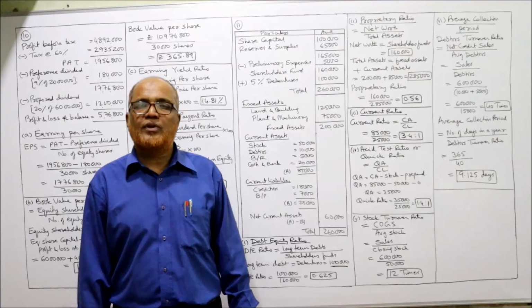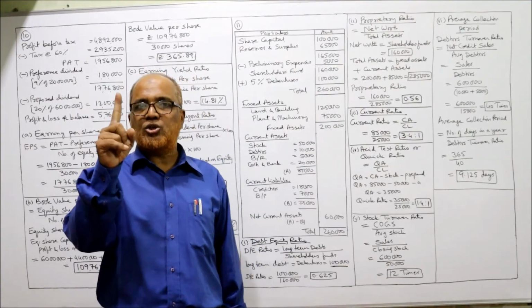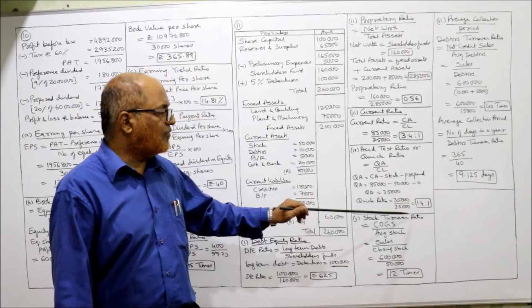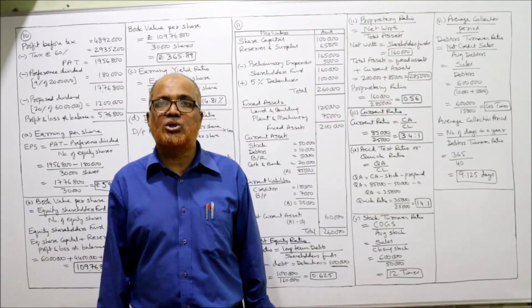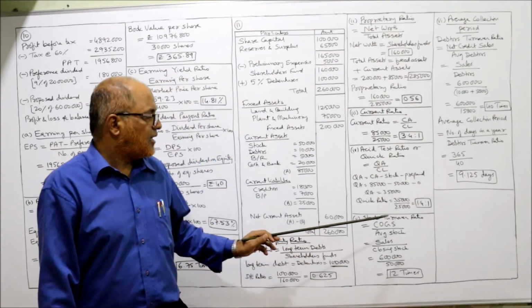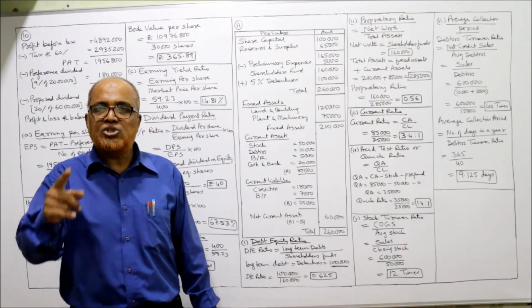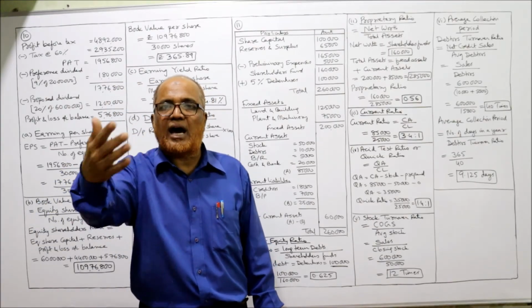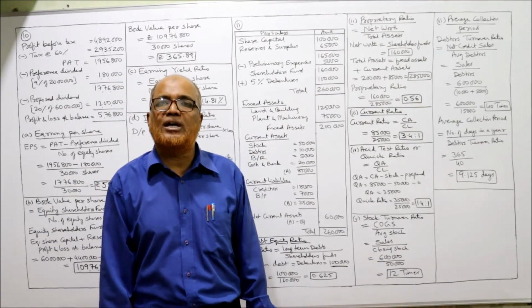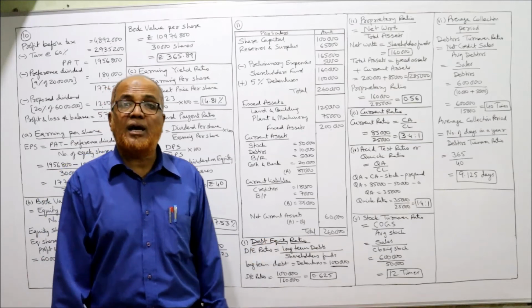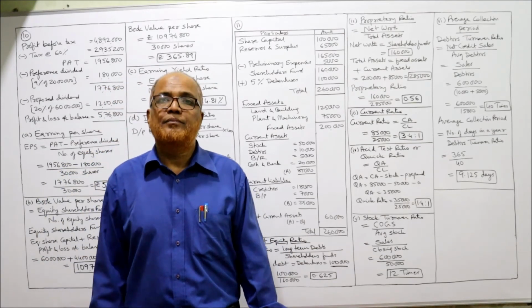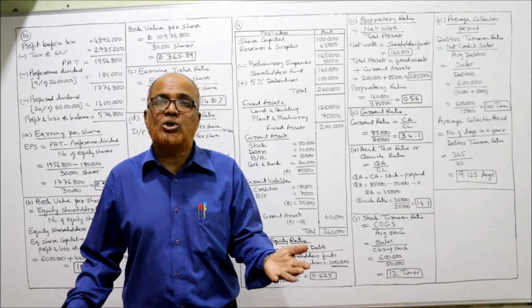Acid test ratio, quick ratio. The standard quick ratio is 1:1. But here we are having 1.4:1. It's good. It is more than standard. Then stock turnover ratio. The stock turnover ratio shows how many times we can be able to convert the stock into sales. We got 12 times. It's very good. More than 8 is good.